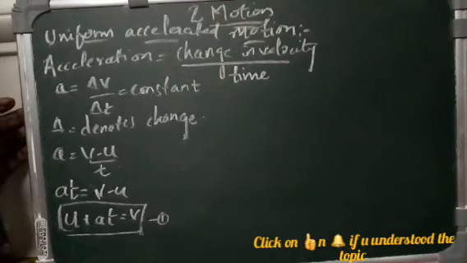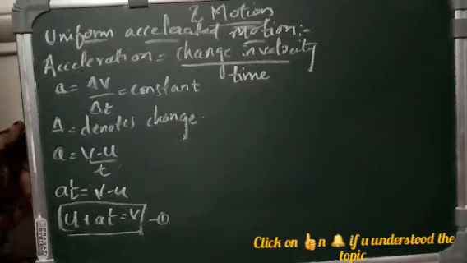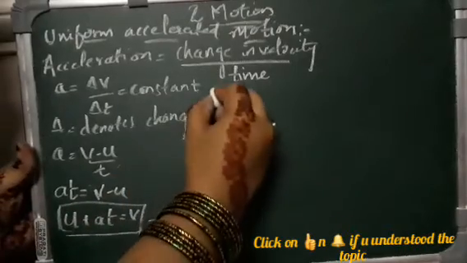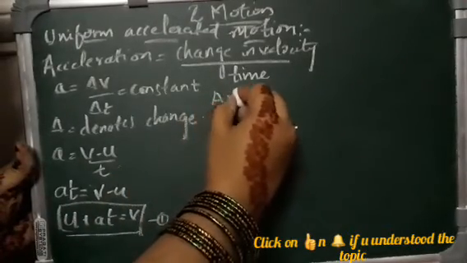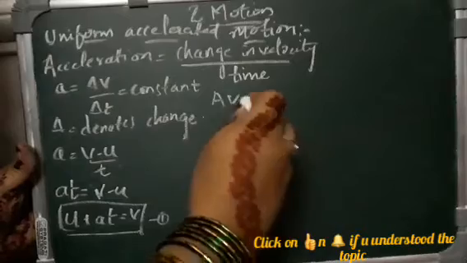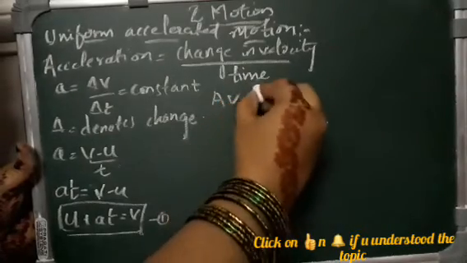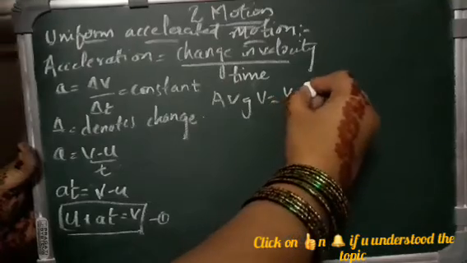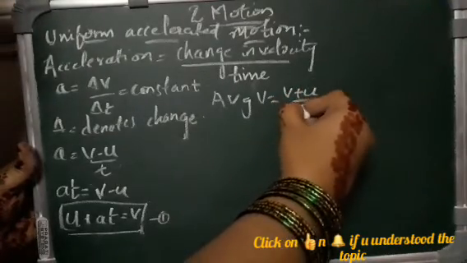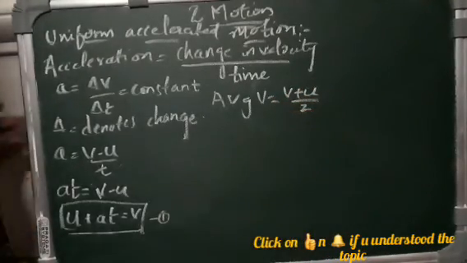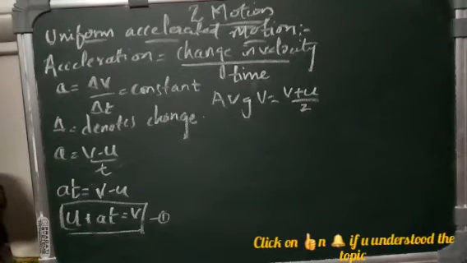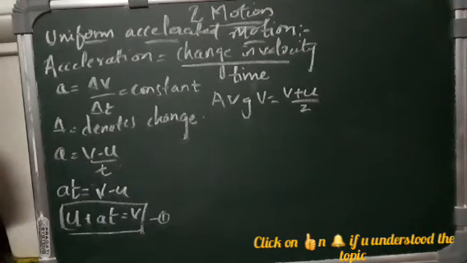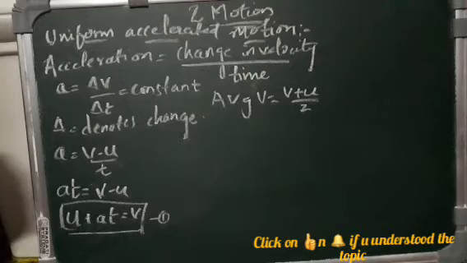Now we already know that average velocity is equal to (v plus u) by 2. But we also know that average velocity is equal to displacement by time.